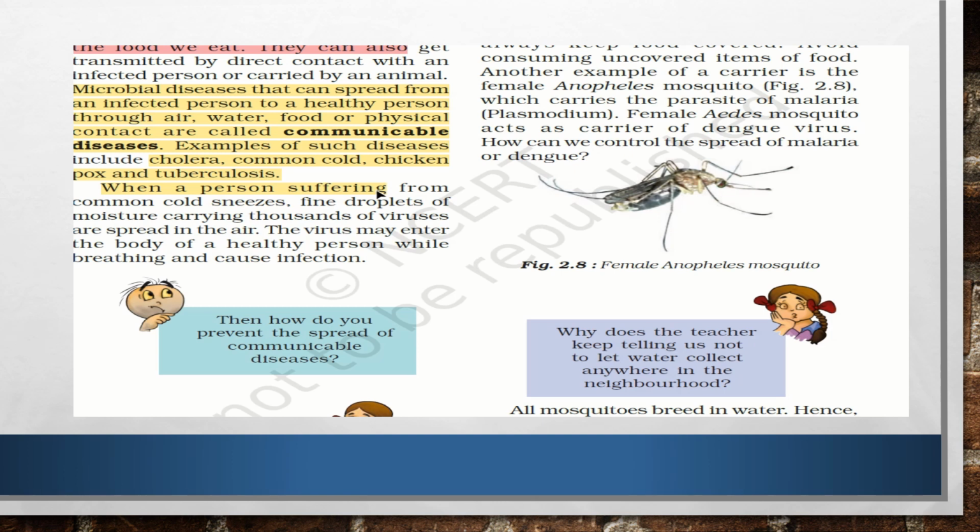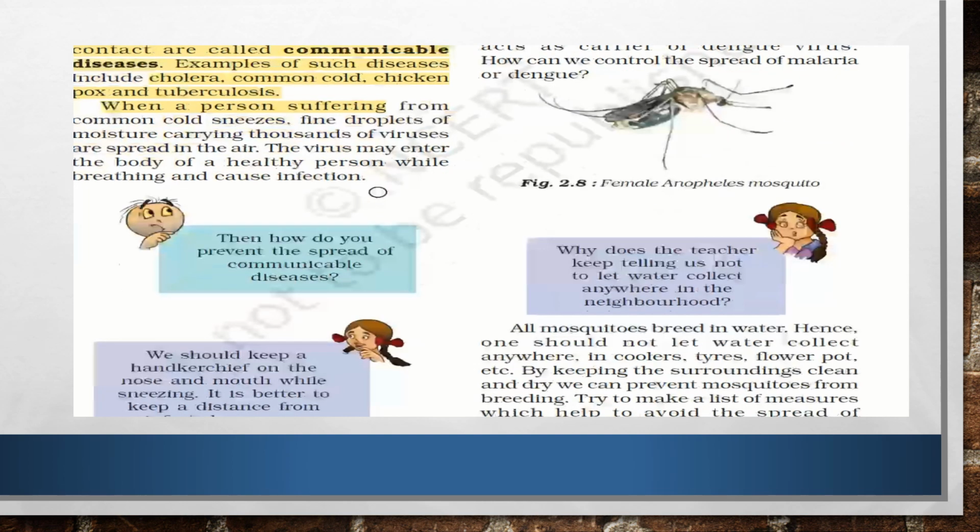I think you remember that we started using masks during COVID-19. We started keeping our nose and mouth covered because it was an infection which spread through air. It was a communicable disease. If a person beside you is sneezing or coughing, that infection will spread to your body. So this is how, by using a mask, we try to prevent ourselves.